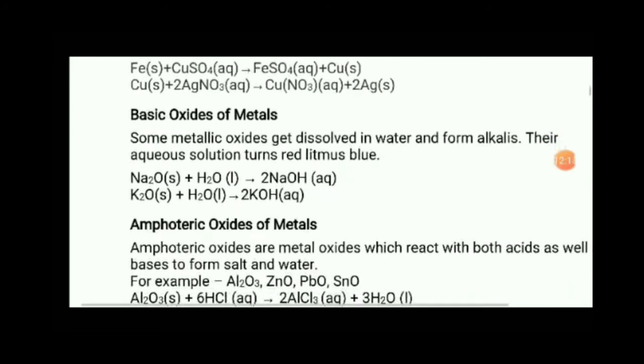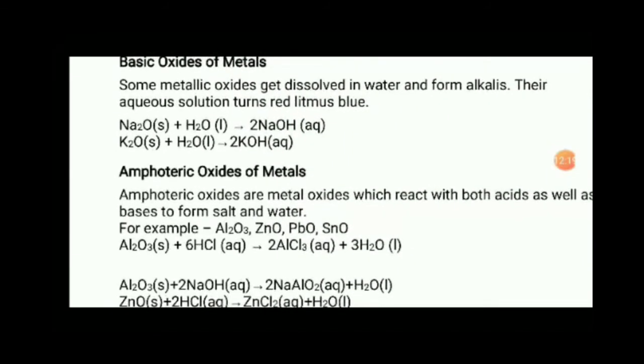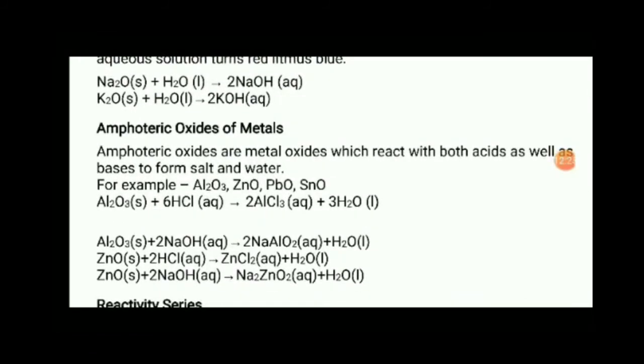Amphoteric oxides of metal. Amphoteric oxides are metal oxides which react with both acids as well as bases to form salt and water. The word amphoteric means having the characteristics of acid as well as base. Understood?